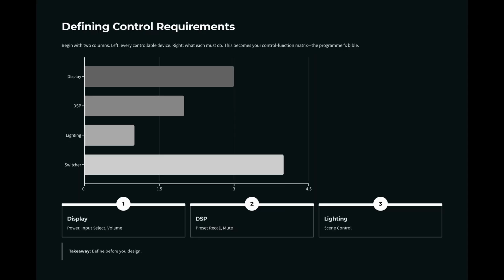And when you define control requirements as you spec a system, begin with 2 columns. Left is every controllable device, and right, what each must do. For example, display: power, input select, volume; DSP: preset recall, mute; lighting: scene control. This becomes your control function matrix, the programmer's Bible, if you will. So define clearly before you design, and design for functionality.